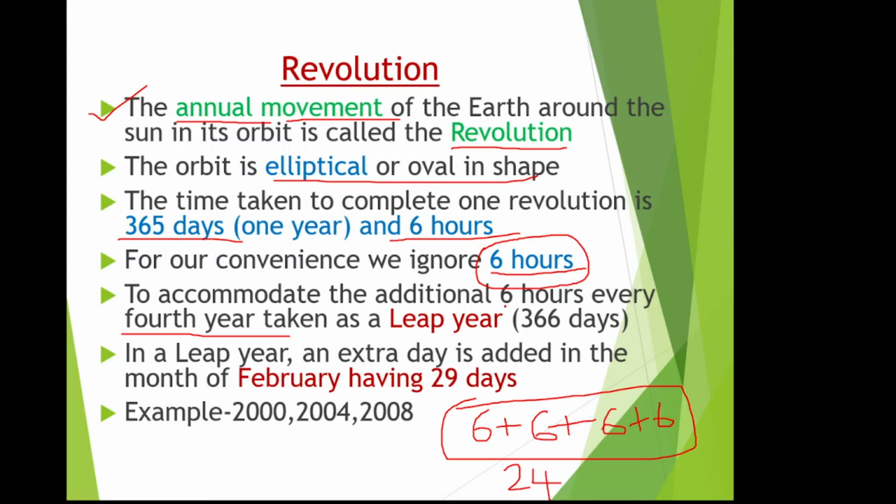In a leap year, an extra day is added in the month of February, giving it 29 days. Usually it will be 28, but every 4th year you can see one extra day. Example, 2000 was a leap year, 2004, 2008 also were leap years, isn't it?